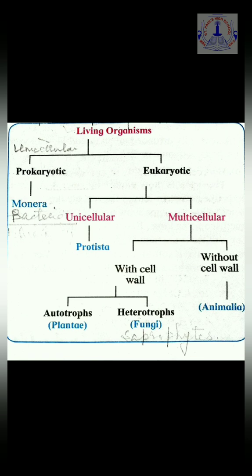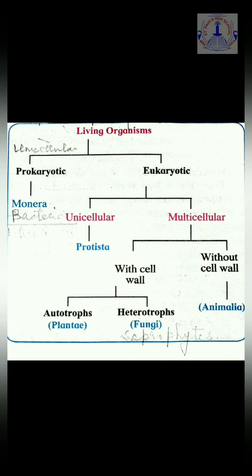Here we'll be studying about the classification of the living organisms. As we all know, there was a scientist named Whittaker who had divided or classified the living world into 5 main kingdoms, namely Monera, Protista, Plantae, Fungi and Animalia. You all can well see the names of these kingdoms written with blue color in this picture. Now let's see how this living world or the living organisms have been classified.